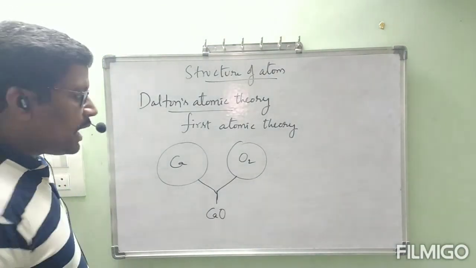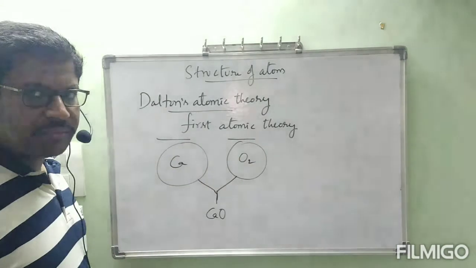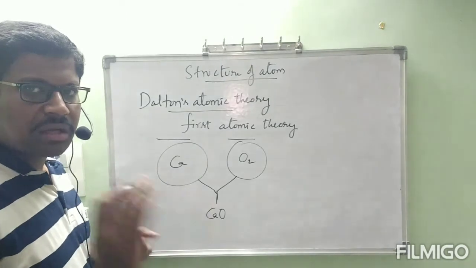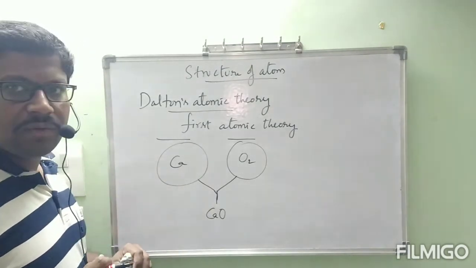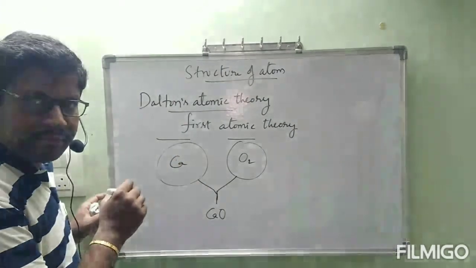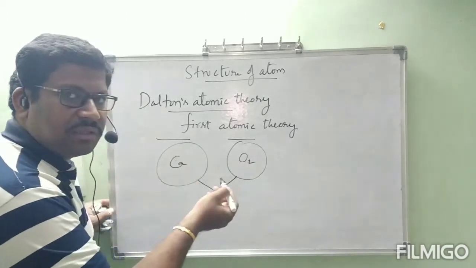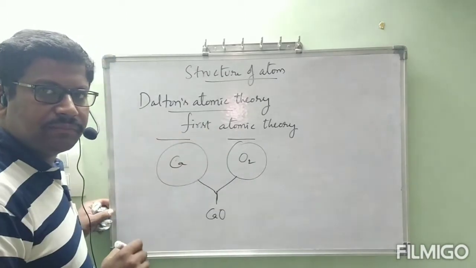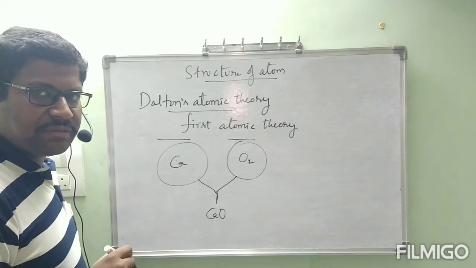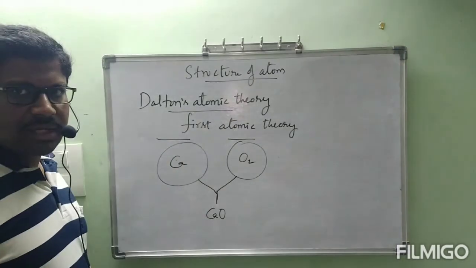Now I told that calcium element reacts with oxygen element. Calcium element and oxygen element, they will react to form CaO. But what is happening? Atoms present in calcium will undergo reaction with atoms present in oxygen to form calcium oxide.